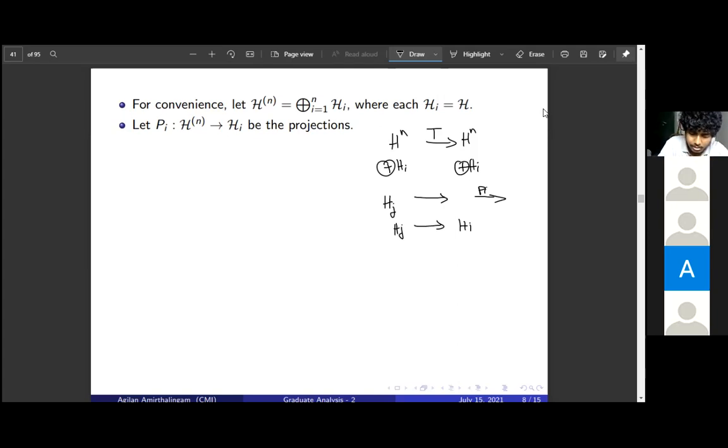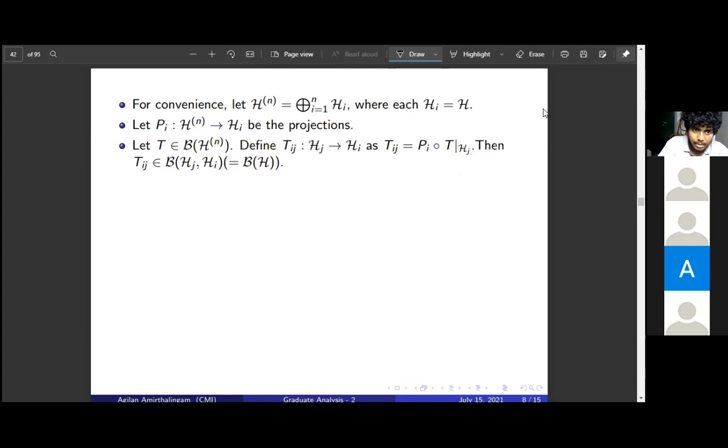So I will formalize this. For each T in B of Hn, we define Tij. Please note this, because we will use it later in the proof. Tij is a map from Hj to Hi, defined as I said: you restrict T to Hj and then compose it with Pi.